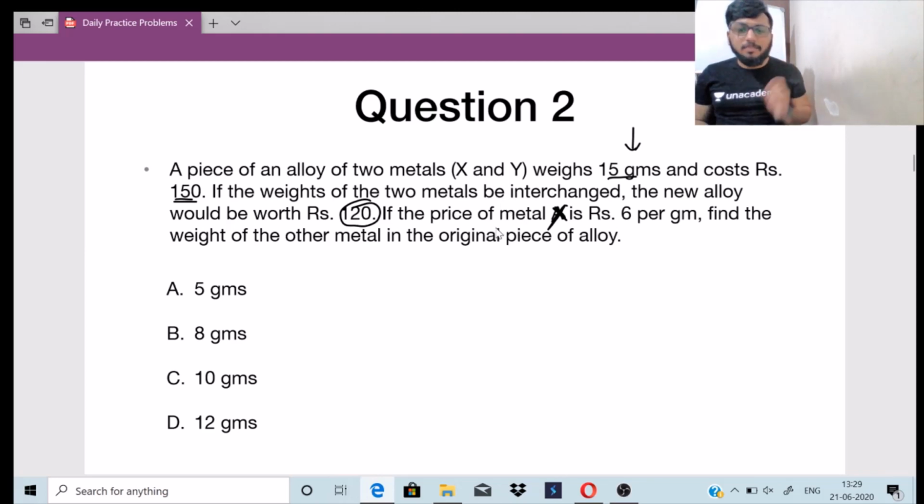So the price of the X metal is given as 6 per gram, right?